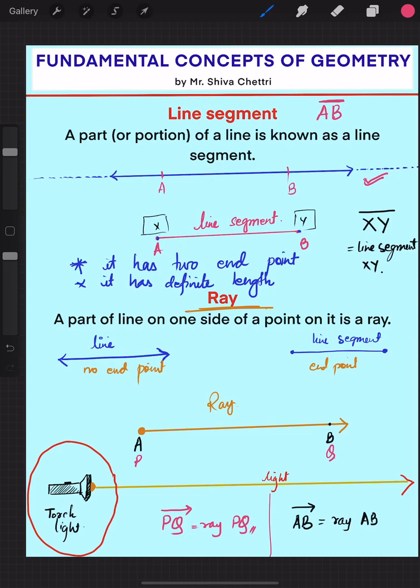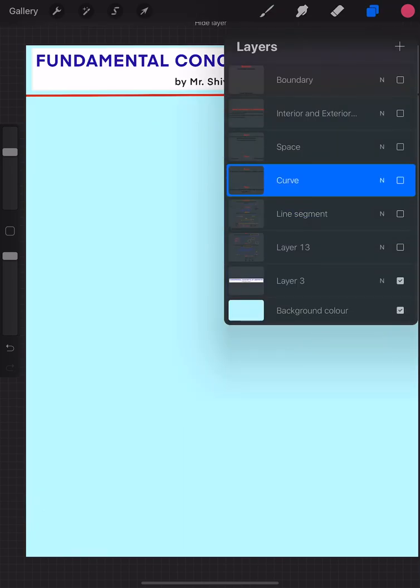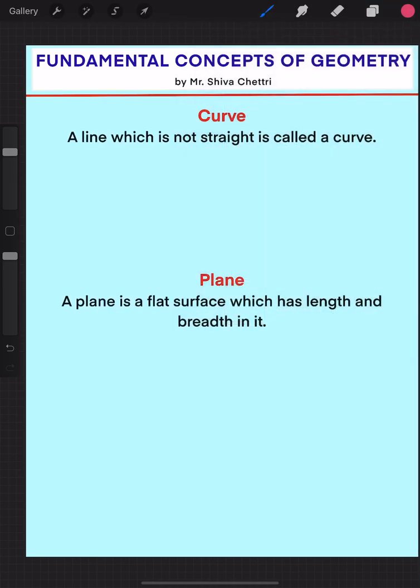Next we have the curve. You are already familiar with curves, right? Because in art classes we have drawn many shapes and figures, and not everything is in a straight line. Sometimes it's a little curved, it's distorted. Those are all applications of curves. So a line which is not straight is called a curve. Any line which is not straight at all is called a curve.